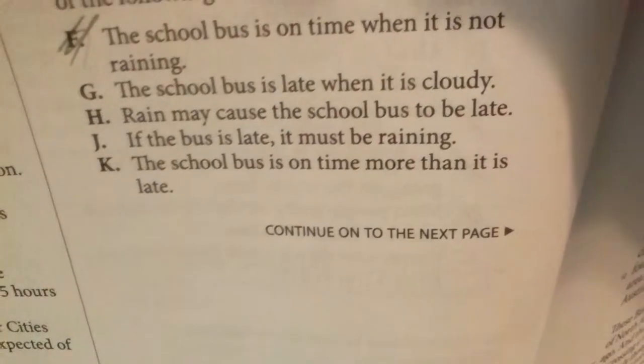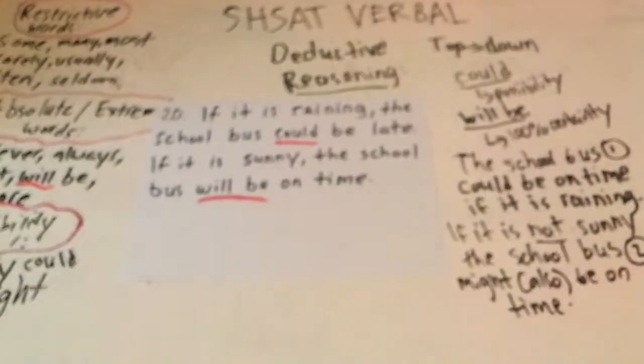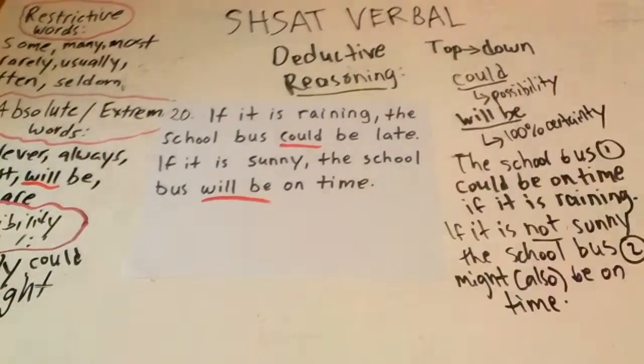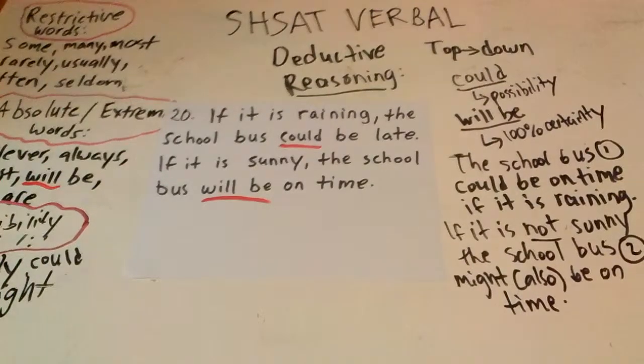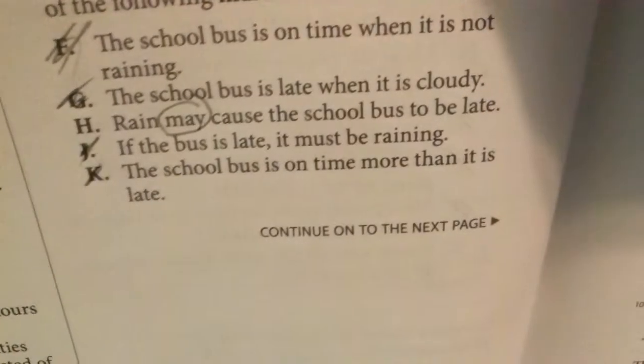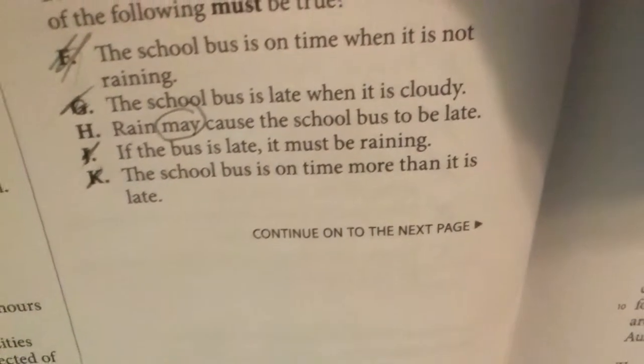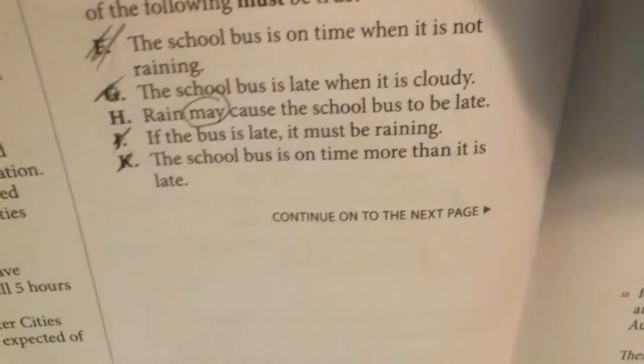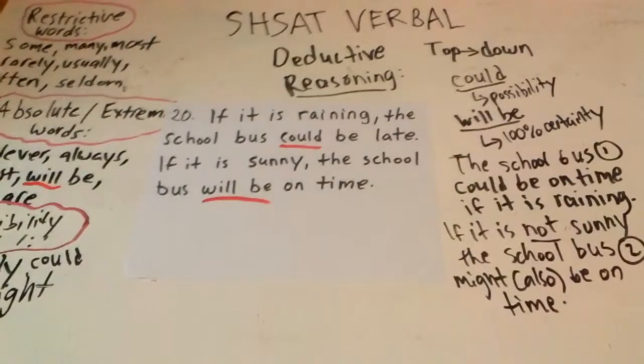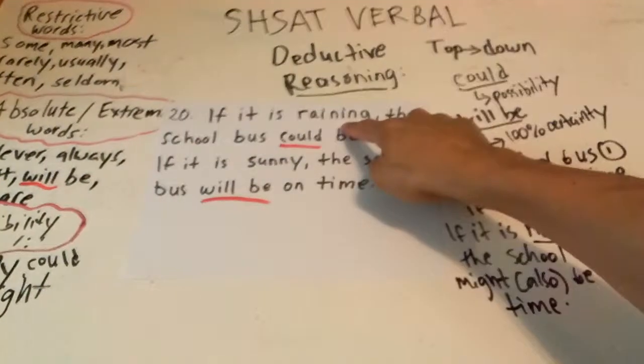Rain may cause the school bus to be late. That's the answer because that's exactly what the first sentence in number 20 says. Same exact thing. May. The words may and might are synonymous if used a certain way. Rain may cause a school bus to be late. Alright?